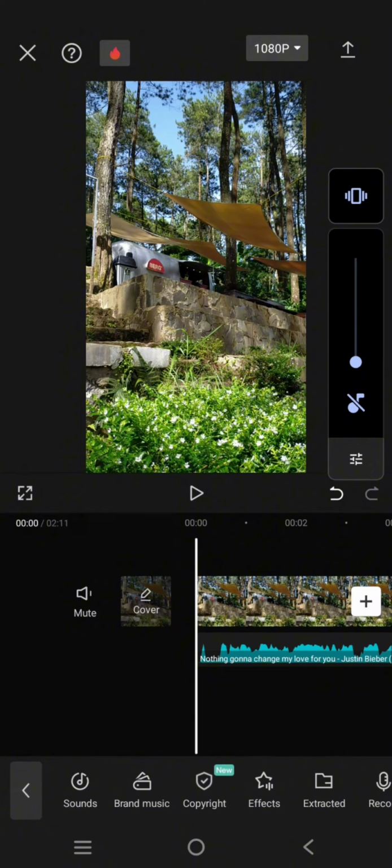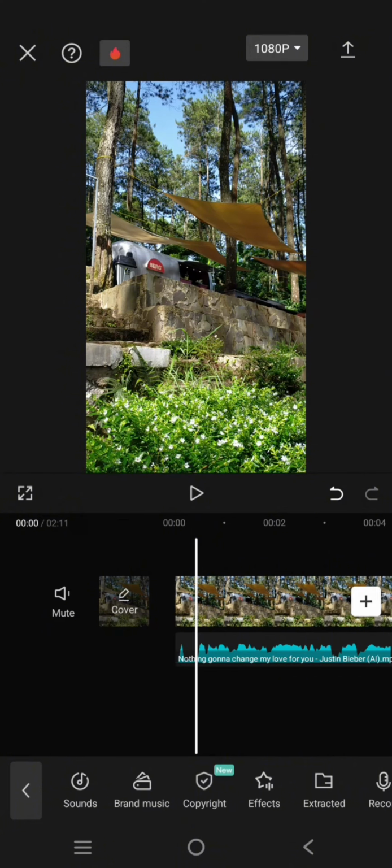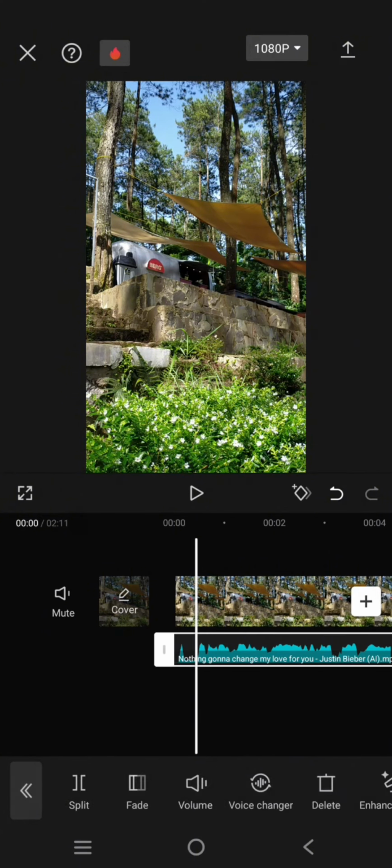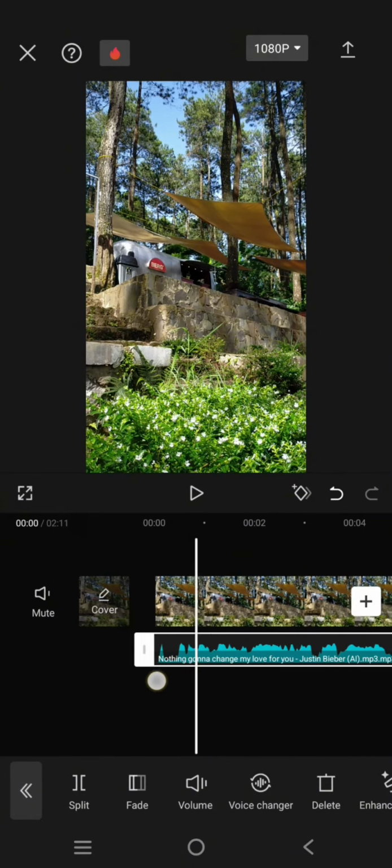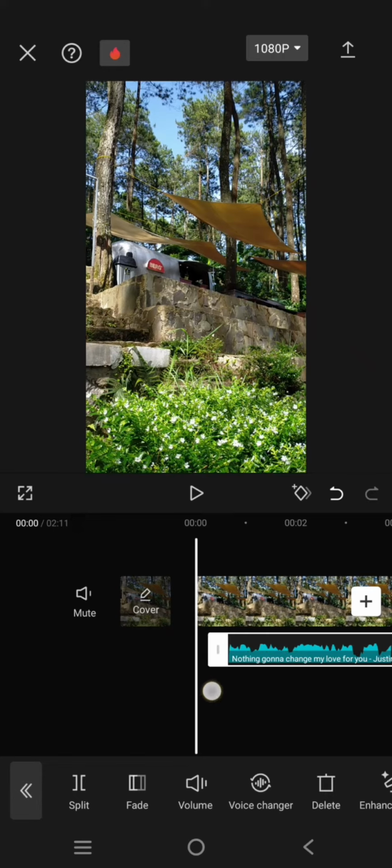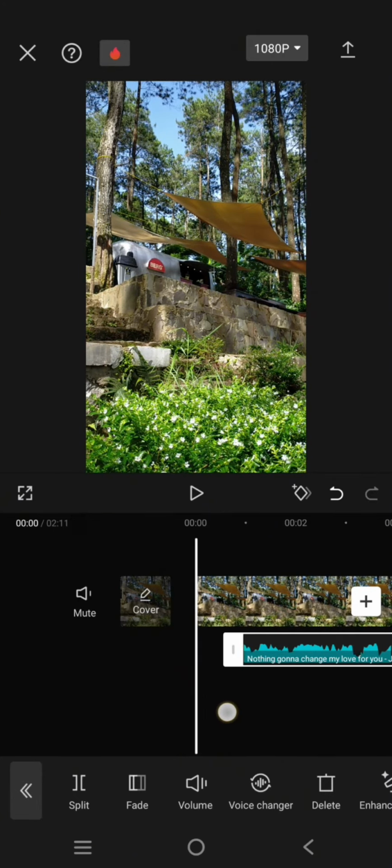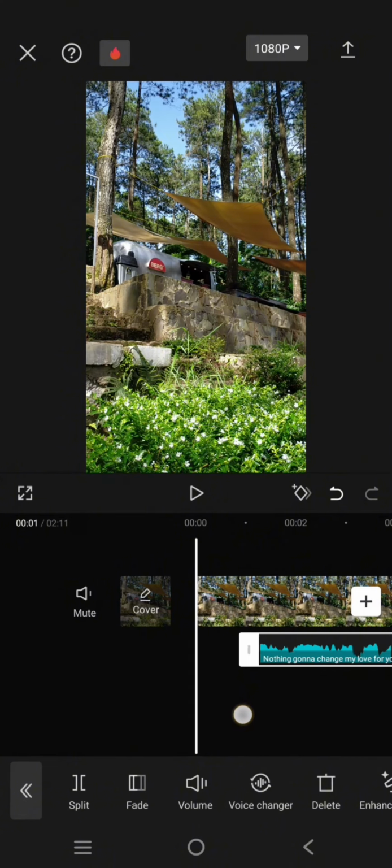Okay, if you want to split or trim, what you need to do is just click on the audio file and just drag this white box at the end to trim it like this. For example, you want to trim the beginning of the audio like this, just drag it to the right.